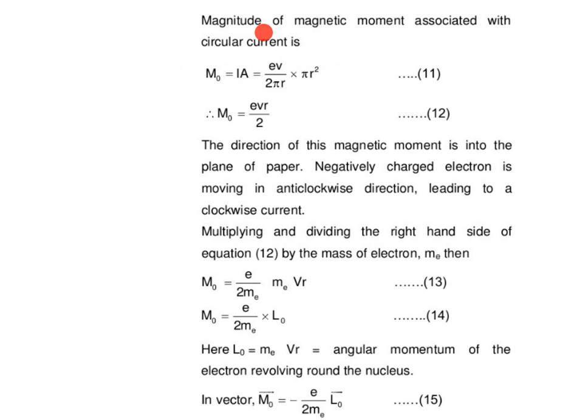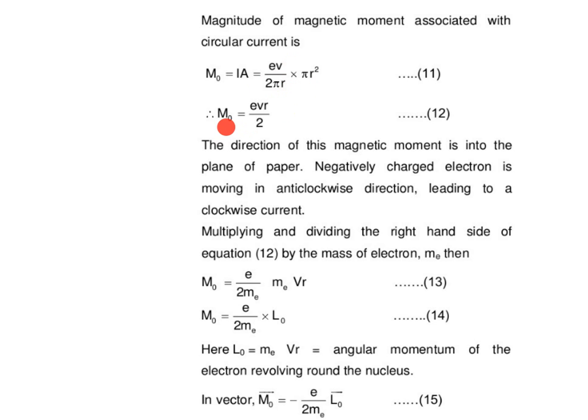Then the magnitude of magnetic moment associated with circular current is magnetic moment is equal to I into A. What is the value of I? I is equal to ev upon 2 pi r. What is the value of A? Pi r square.